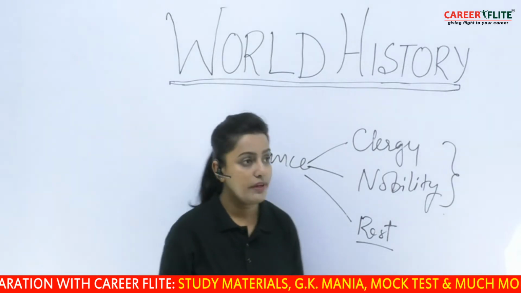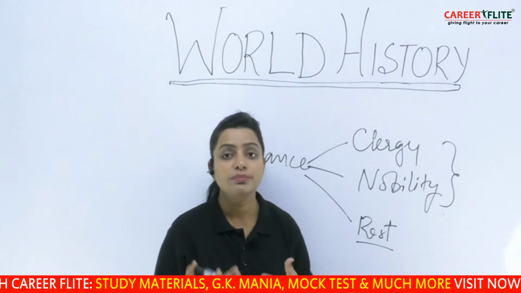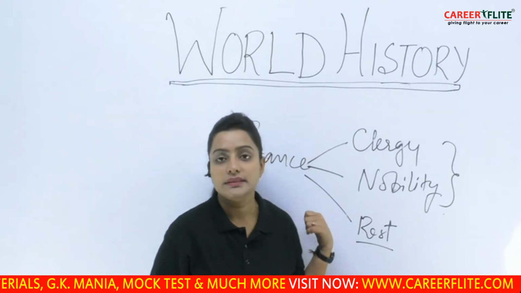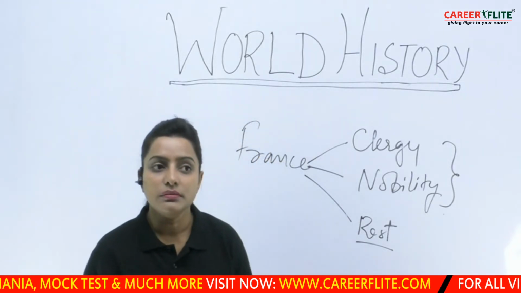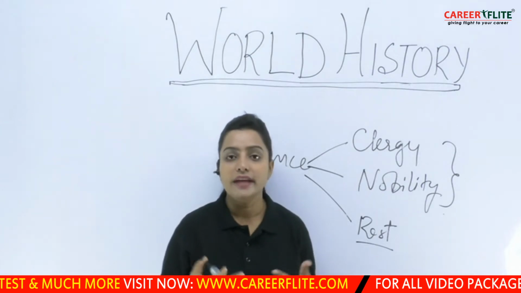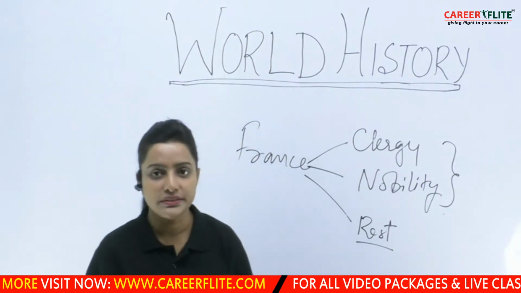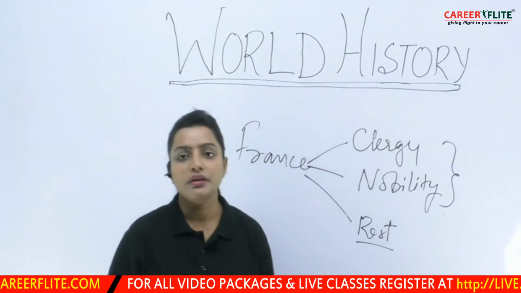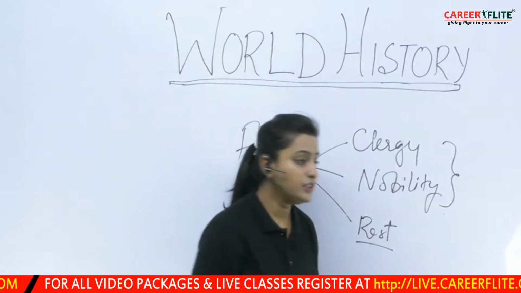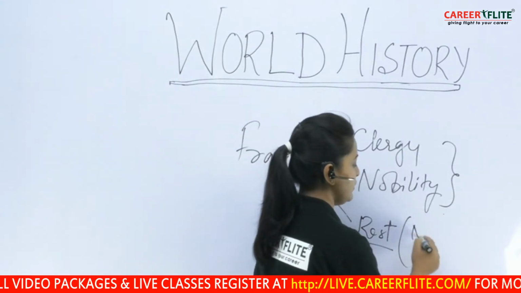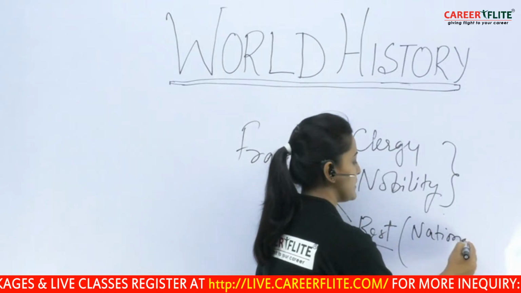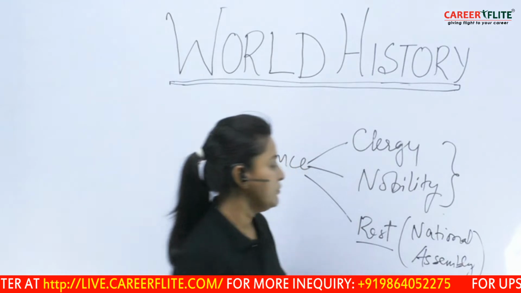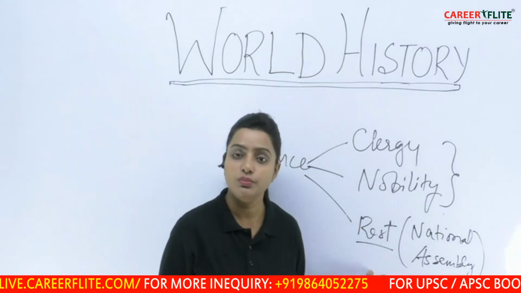With time, when the exploitation increased day by day, the people of the third group developed an attitude which was revolutionary in nature. They thought that in order to revolt, or to get their rights, they needed to form a formal association, which was called the National Assembly. The National Assembly was formed by the third group of France.